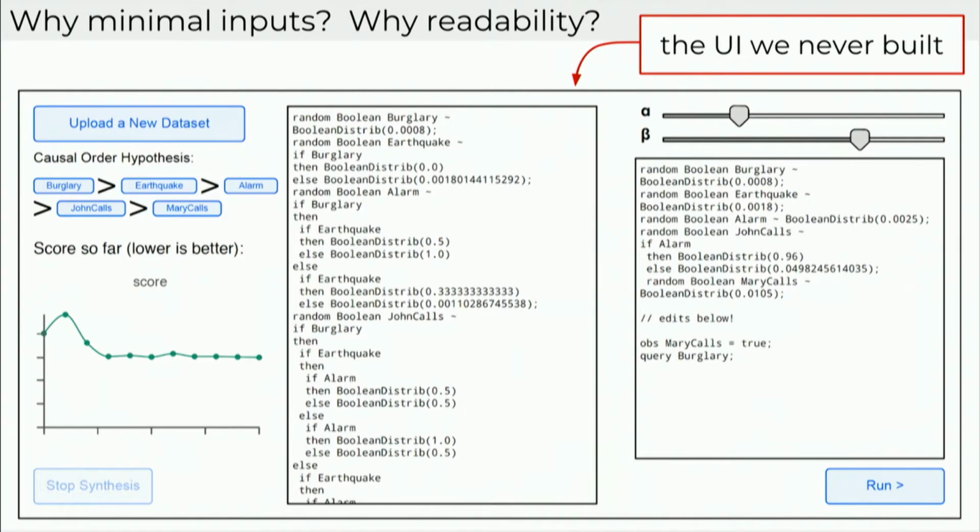They mess around with the parameters for our reduction algorithm over there on those sliders up at the top, and eventually what they get out is a program that they like, and then they can do some edits, they can test their interventions, whatever it is they're trying to do. Now, I'm looking forward to the job market, and looking at that, I realized that I had to stop working on this and focus on my thesis work, but I still think that this is a really, really valuable direction.